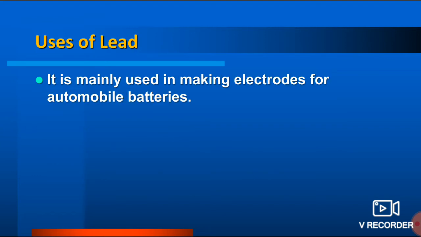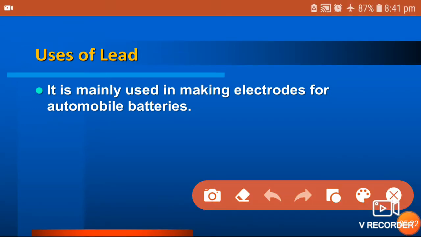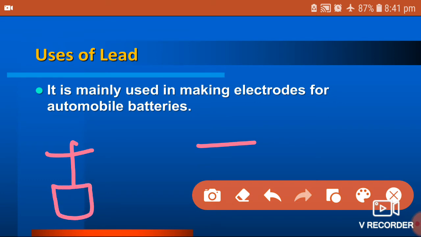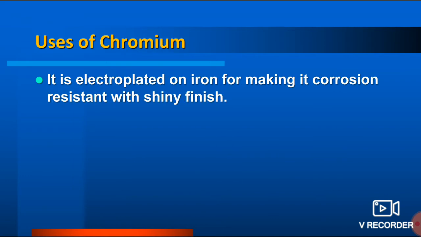And very good use of metal lead is making electrodes. Whenever there is battery, there you must be aware about that there are two electrodes. One is anode, second one is cathode. So one is positive, second one is negative. So this electrode is made up of this lead. So the battery electrode is made up of lead.